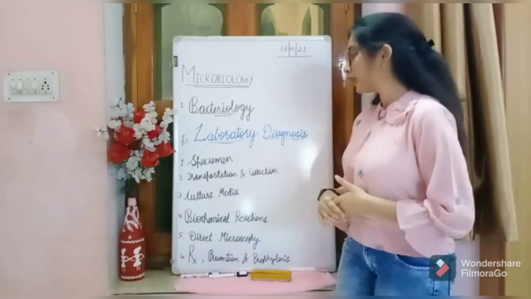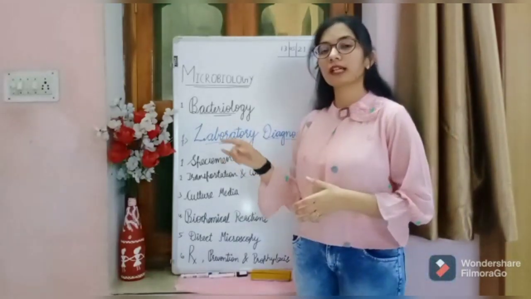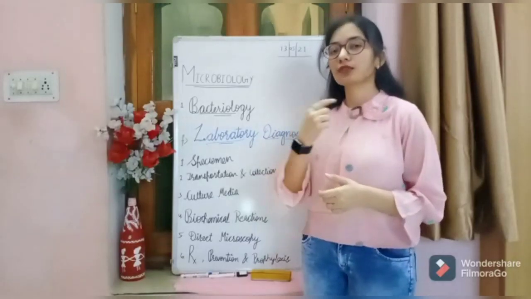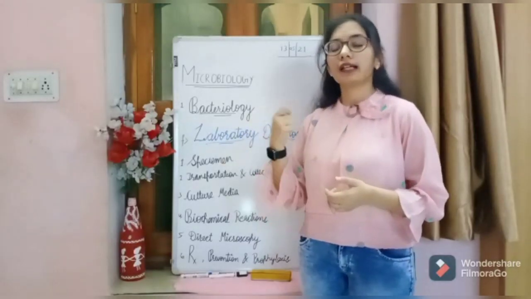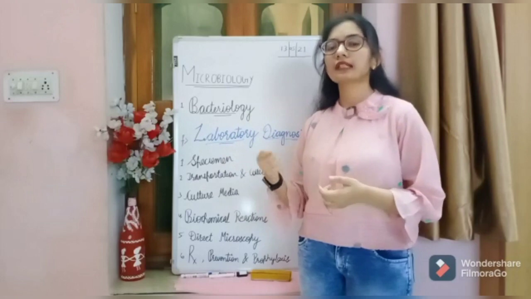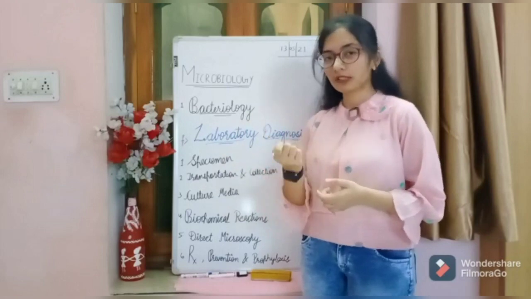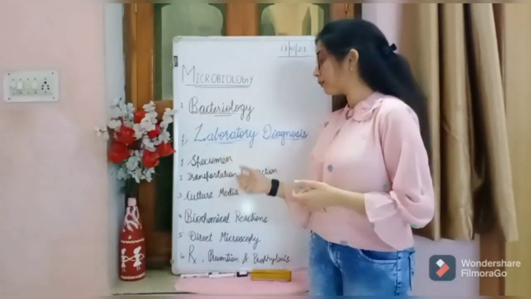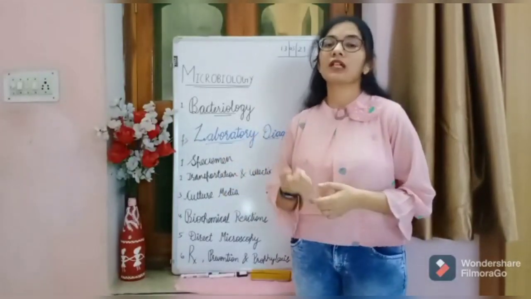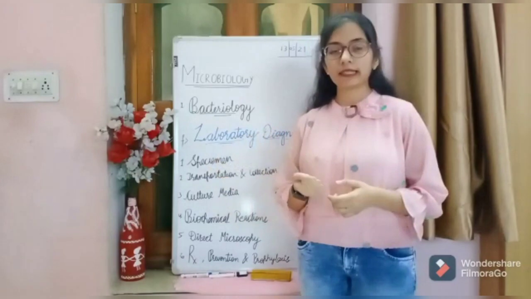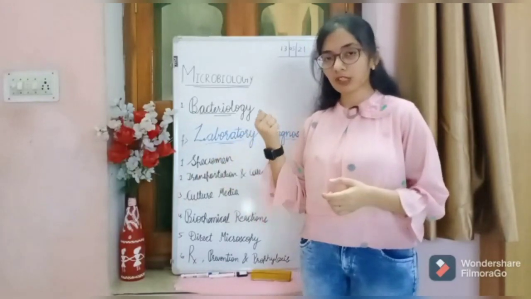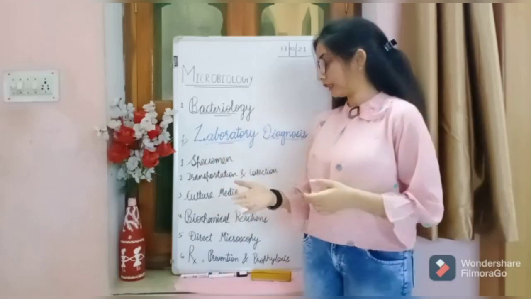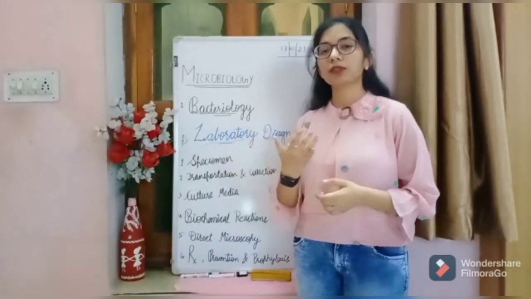So firstly, what we have to learn is the specimen. We have to write about the specimen, from where the specimen sample is collected, that is from the throat, from the blood, from CSF, or from the pus. Depending upon the type of the infection, we will collect the specimen. After it, collection and transportation. Collection: how will you collect any kind of culture, any kind of bacteria, and how will you transport it from one place to another. After that, we will write about the culture media.